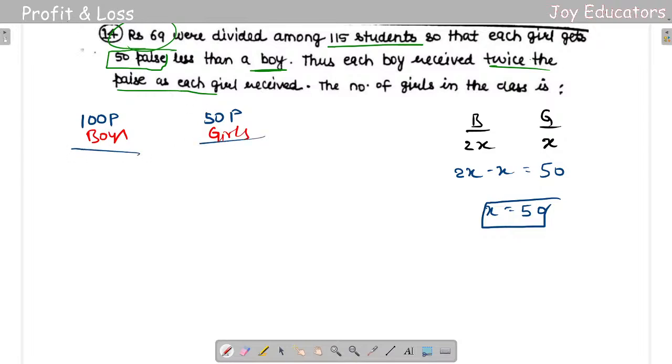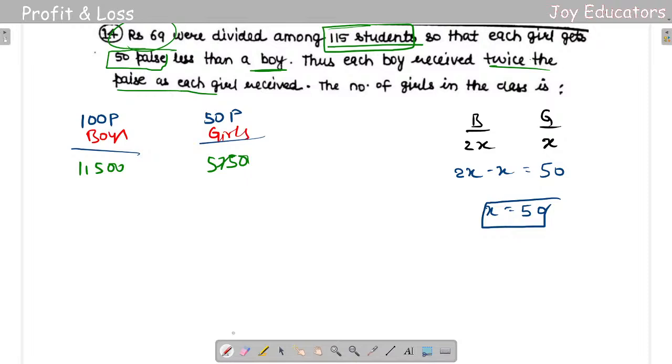So what you are going to do here is, let us put in this value here. The value for boys will be into students. The number of students is 115. So 115 into 100 will be 11500. 115 into 50 will be 5 5s are 25, 5 1s are 5, and 7, so 5750. So now let us go to the next thing.